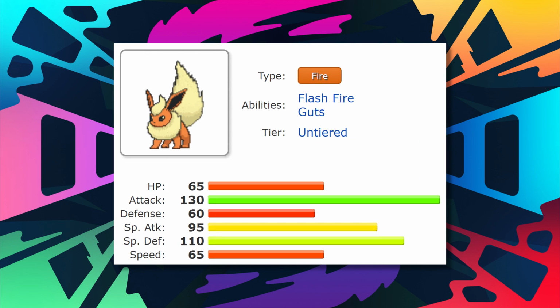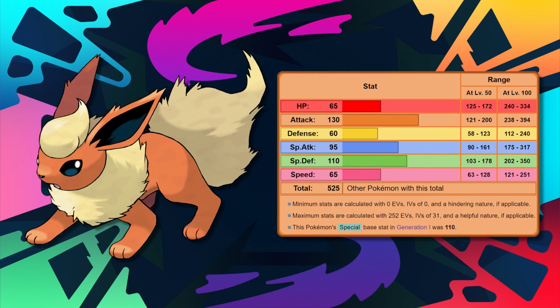Competitively speaking, Flareon is definitely one of the worst out of the evolutions. Having slow speed and lacking any move viability really hinders it from doing well. Its base stat total is 525 and has the stats of 65 HP, 130 attack, 60 defense, 95 special attack, 110 special defense, and 65 speed. All evolutions share the same base stat totals and have the same stat numbers, just placed in different areas.